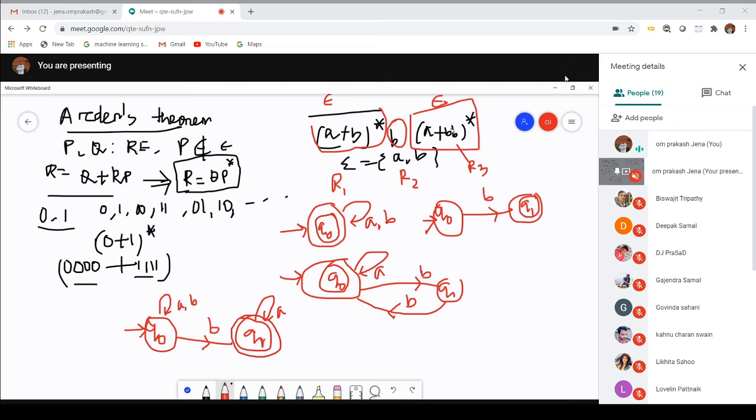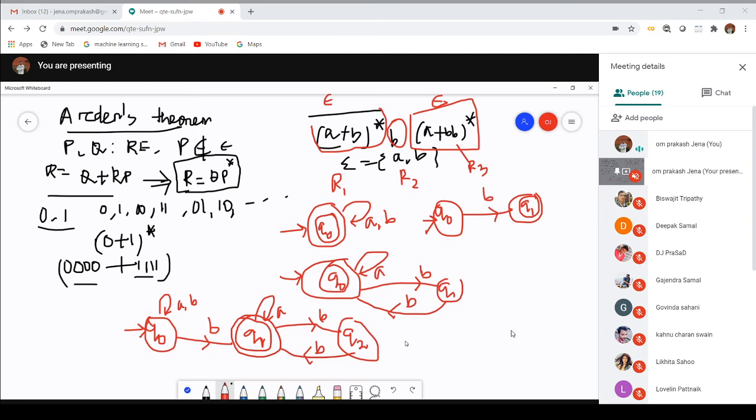On the final state, A will be there. What is the remaining two part? The remaining two part equals BB. So you can make another state, Q2. To Q2, there is a path on B. From Q2, we can easily return back by using another B over here. Now this one is the finite automaton, or NFA, for the given regular expression.